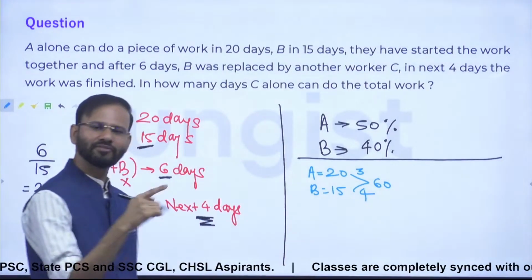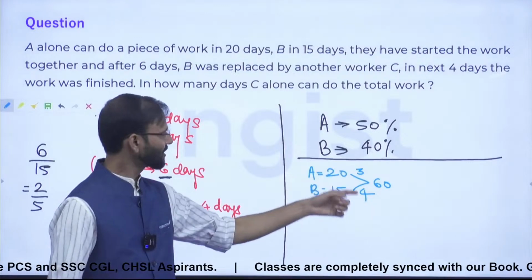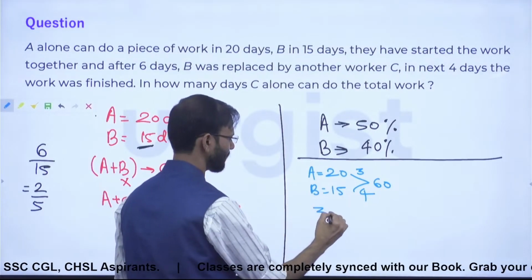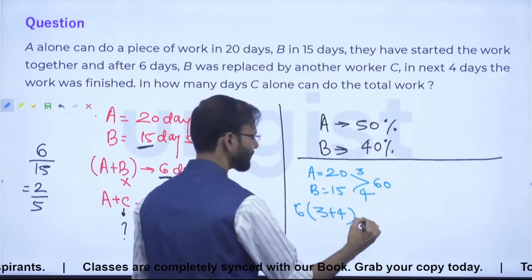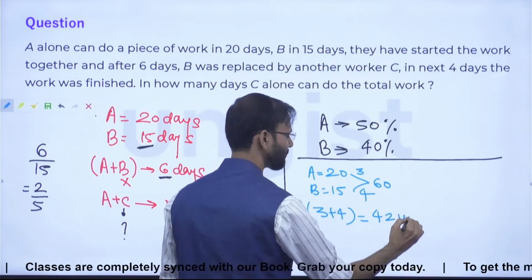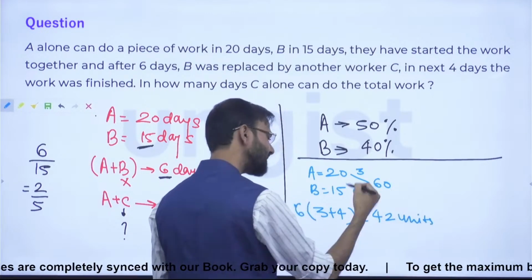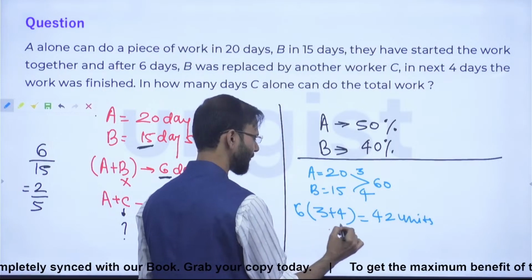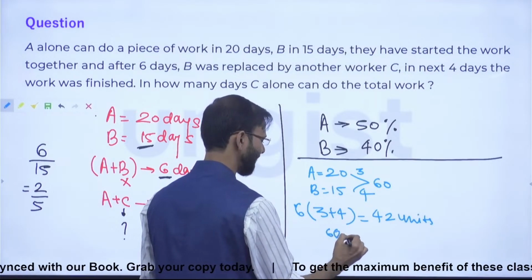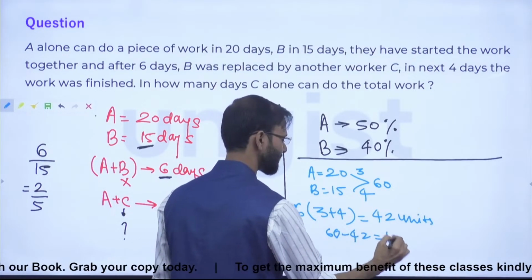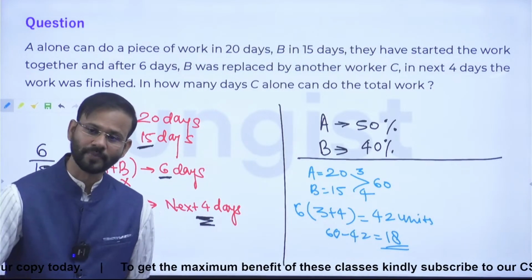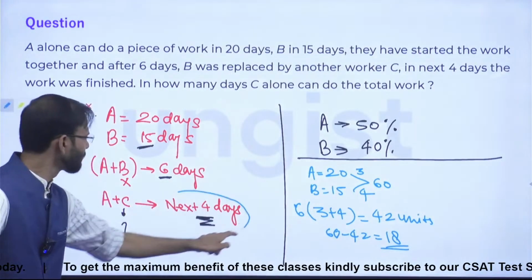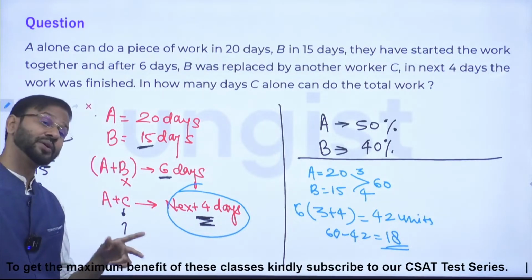First 6 days they have worked together. So, 3 plus 4, into 6. So, this is 42. So, 42 units they have worked in the first 6 days. What is left? 60 minus 42, which is 18 units is left. 18 units were finished in the next 4 days.